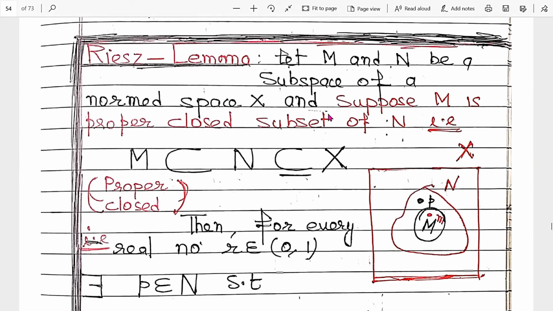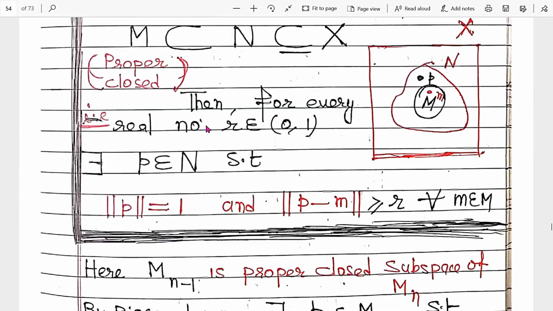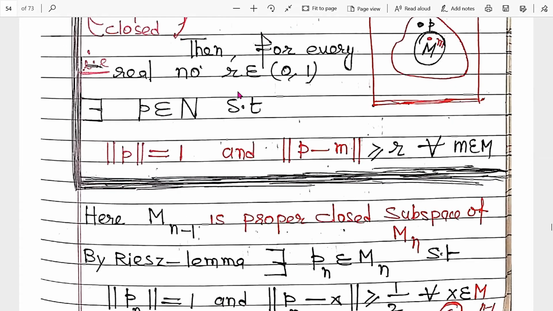We will use that lemma in this theorem by choosing r equal to 1/2, because r is some number belonging to (0, 1).